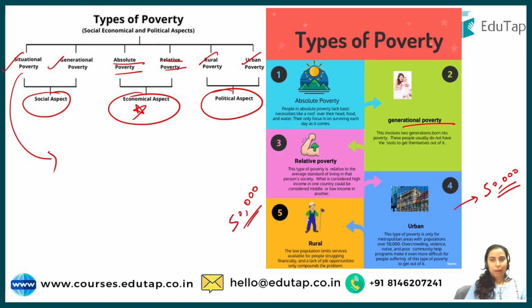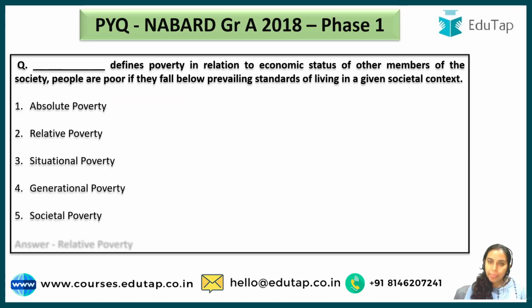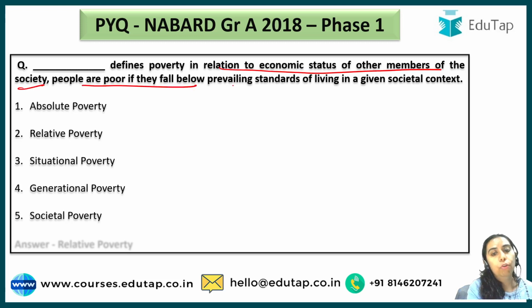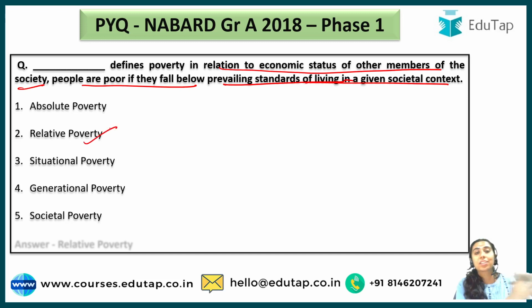So guys, these are the 6 types of poverty, very important for you. Now, how can you use this knowledge? Guys, in the year 2018, this question was asked in ESI. Let's read it. Dash defines poverty in relation to the economic status of other members of the society. People are poor if they fall below the prevailing standards of living in a given societal context. What kind of poverty would it be? In relation to other members. It's easy, we have covered it. Will it be absolute? No. Will it be relative? Yes, guys, it will be relative because it is in relation to some other person. So it is relative poverty.